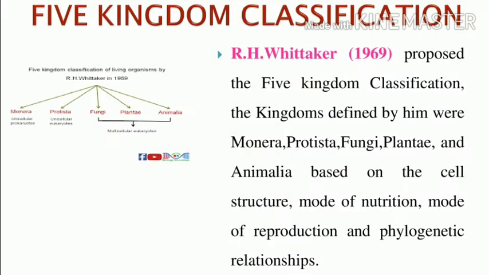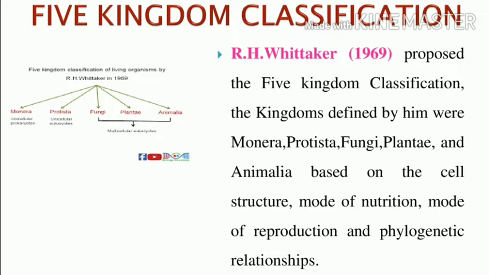Next is the 5 kingdom classification. This is very important. In our book they have included it. Who proposed the 5 kingdom classification? That is R.H. Whittaker. Okay, so in these kingdoms he defined the Monera, Protista, Fungi, Plantia, Animalia. So this is a 2-mark question. Whittaker classification defined the Monera, Protista, Fungi, Plantia and Animalia.